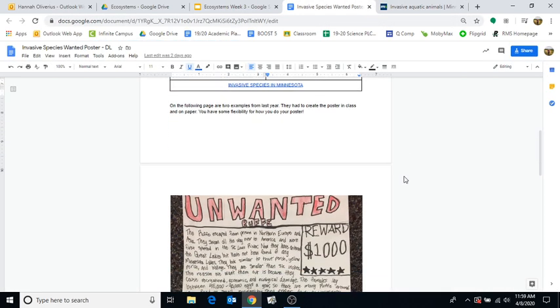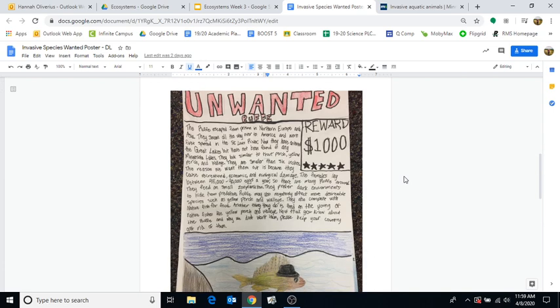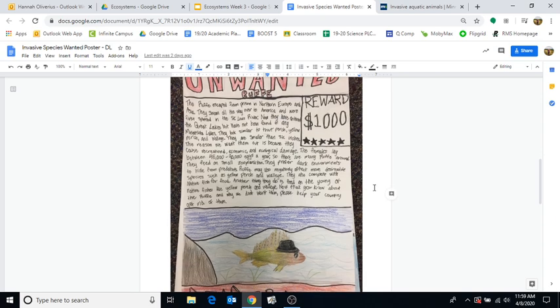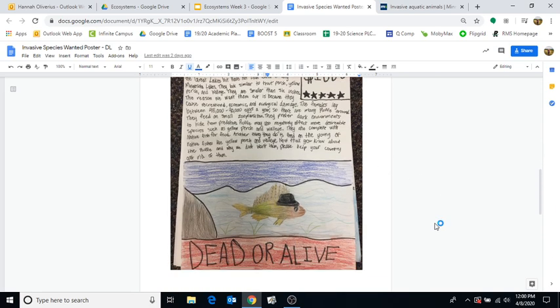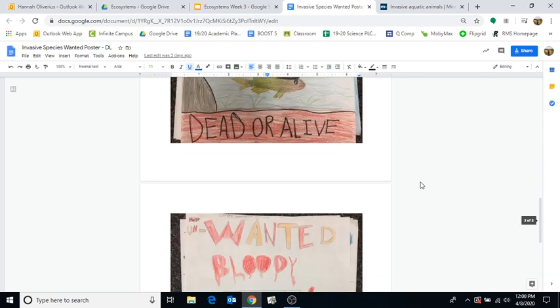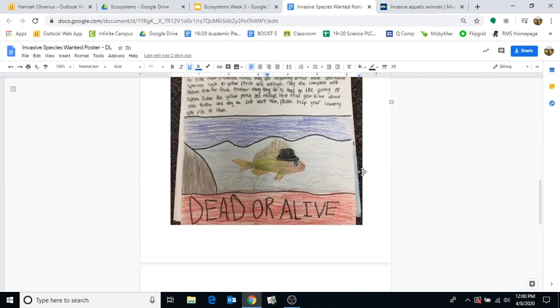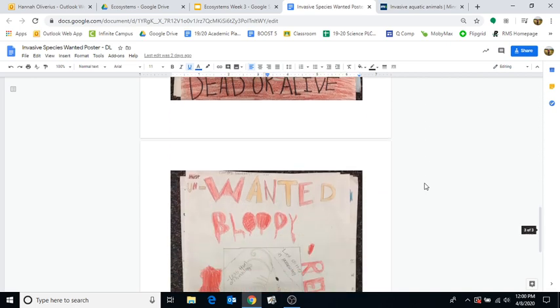Now, I did put two examples here. This is what some students did last year. They had to draw theirs on a poster. So you can see they had the unwanted title, they had a reward. They said, escaped from prison in Northern Europe and Asia. They swam all the way over to America and were first spotted here. Now they've entered the Great Lakes and this is what they do. And then they even put a little top hat to make them look more criminal, I suppose. So I thought that was pretty cute.